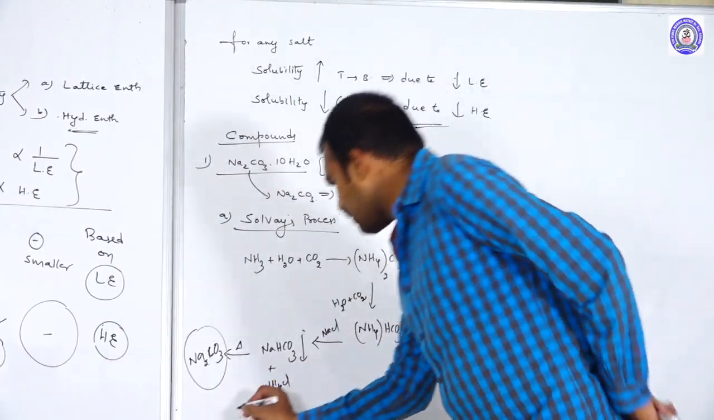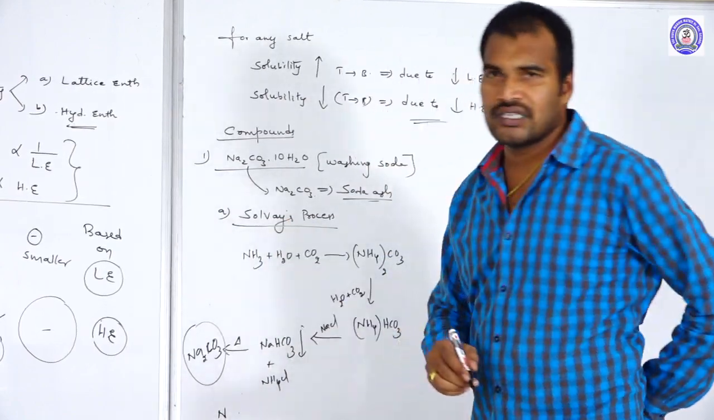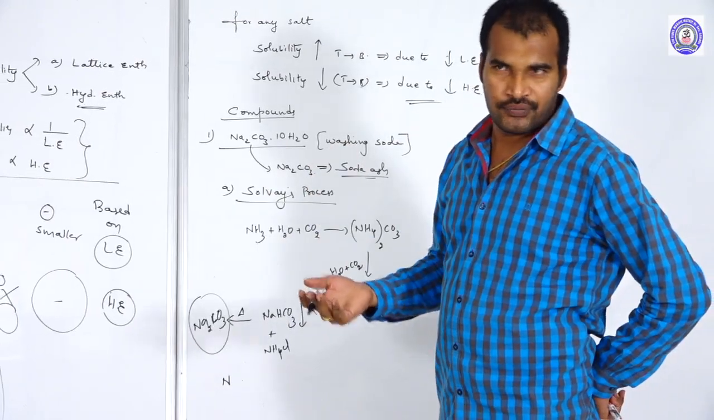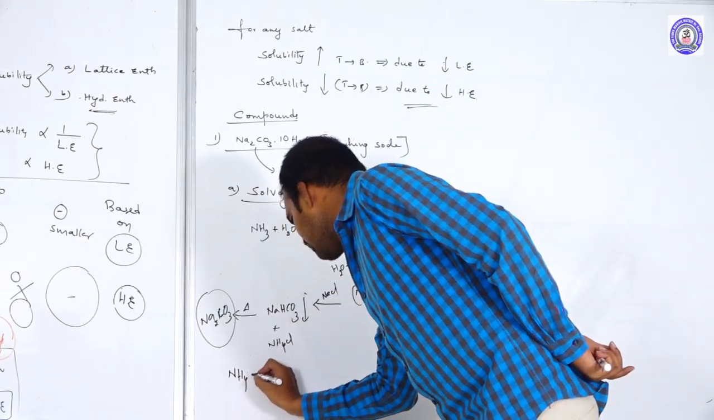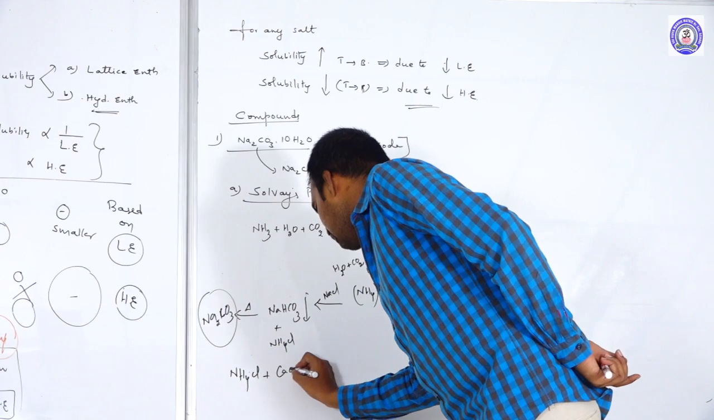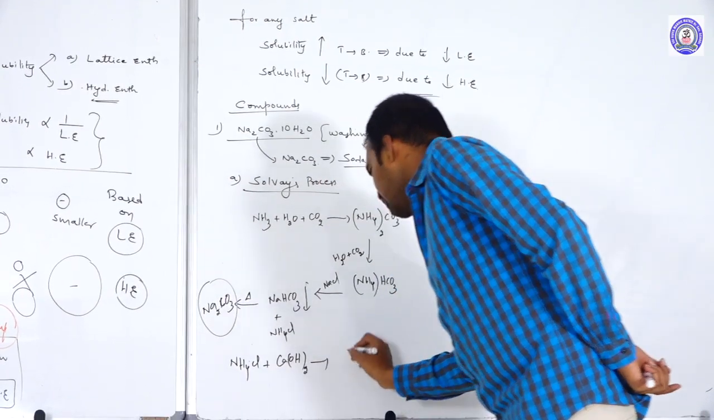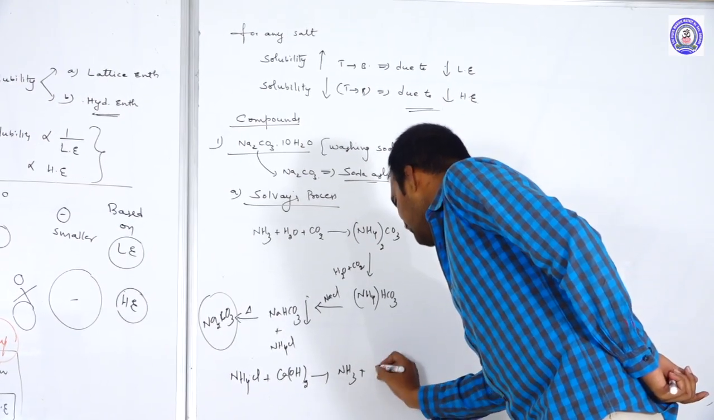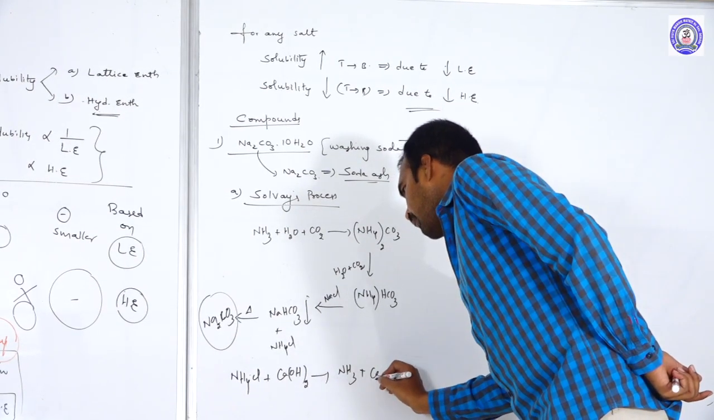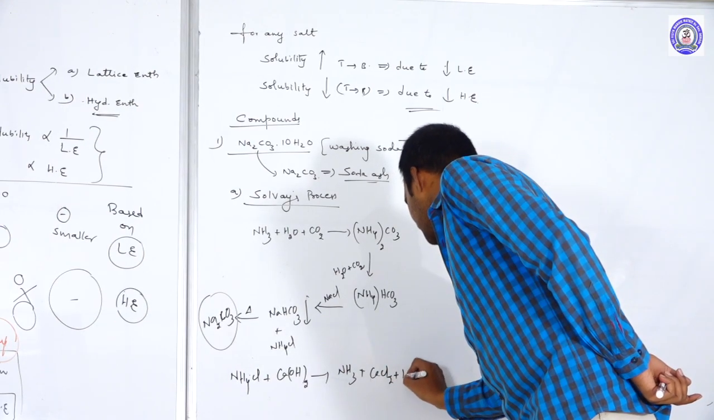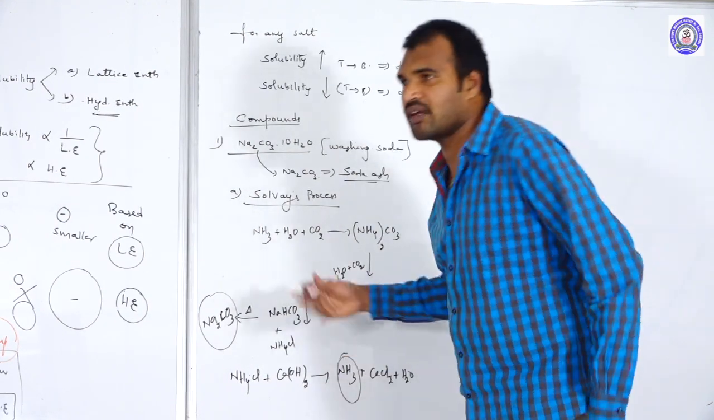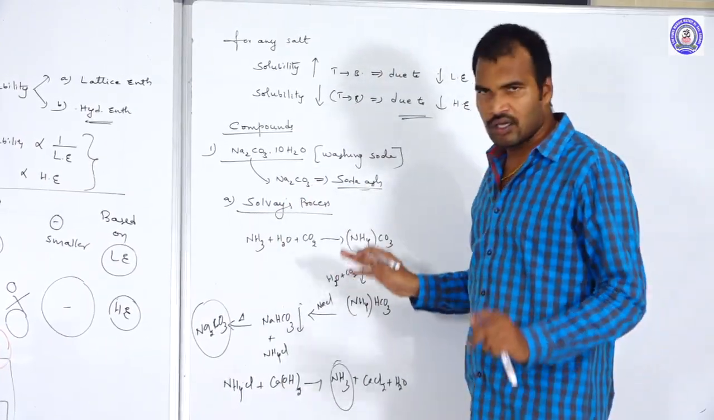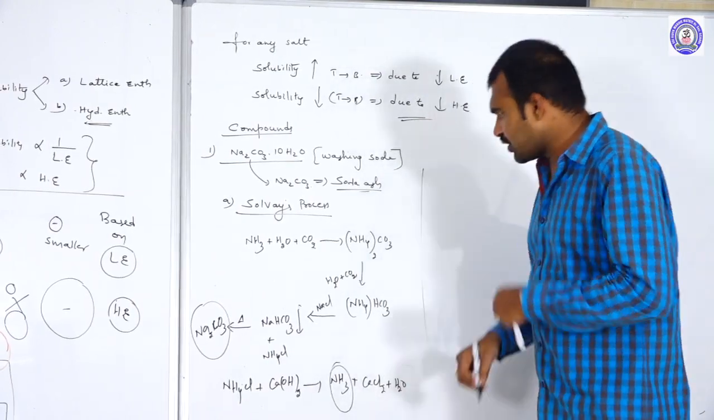There is an advantage in this Solvay's process. Whatever reactants we are using, like ammonia, we can recover that ammonia. How can we recover? This is NH4Cl, and on reaction with lime water, calcium hydroxide, we will get ammonia plus CaCl2 plus H2O. Like this we can recover the ammonia, and this ammonia you can use again in the first step. So this is about Solvay's process. What is the story behind that? Let us see.